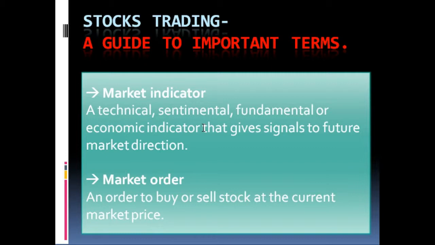Once you understand these market indicators, then you are going to trade more effectively. So this is a technical part, and collectively these indicators are called market indicator, which has been explained just over here. Now the last term that we are going to explain is market order.